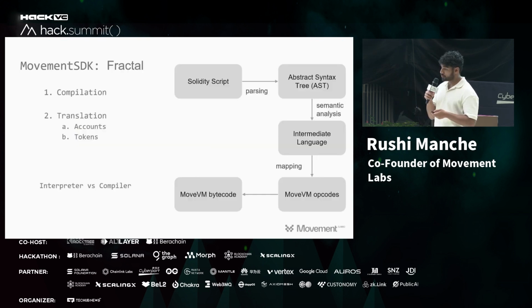Here's a little bit of how the translation process occurs. You take a Solidity script and parse it to an abstract syntax tree. Essentially, you take the 142-ish Solidity opcodes, map them to the 54-ish Move opcodes, and run a many-to-one pair. It maps to an intermediary language called Yul, which is essentially an assembly-like language that can take the Solidity opcodes and map them to Move opcodes. One thing to note: in the current implementation, the Move side of things takes static dispatch, which turns off re-entry automatically, and the EVM side still has dynamic dispatch.